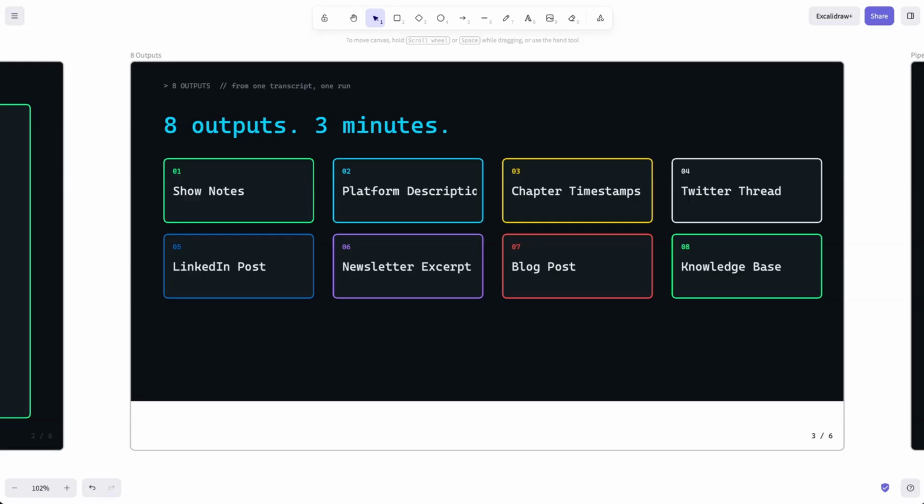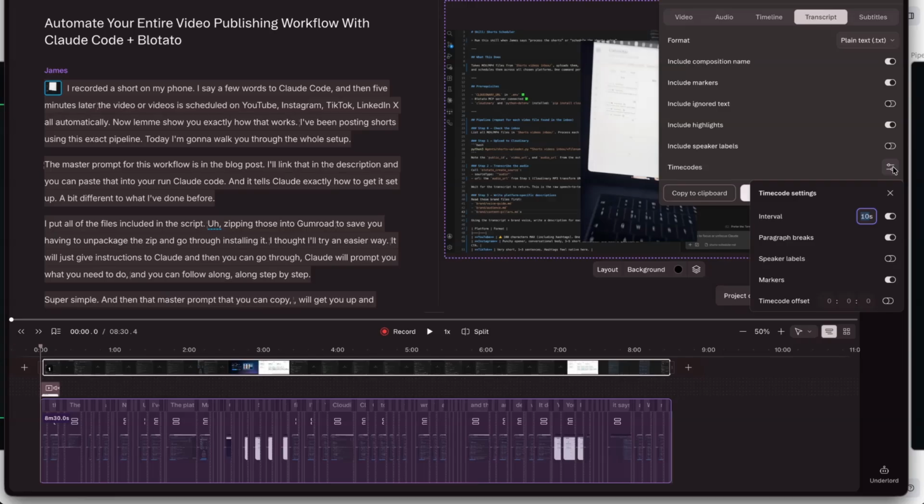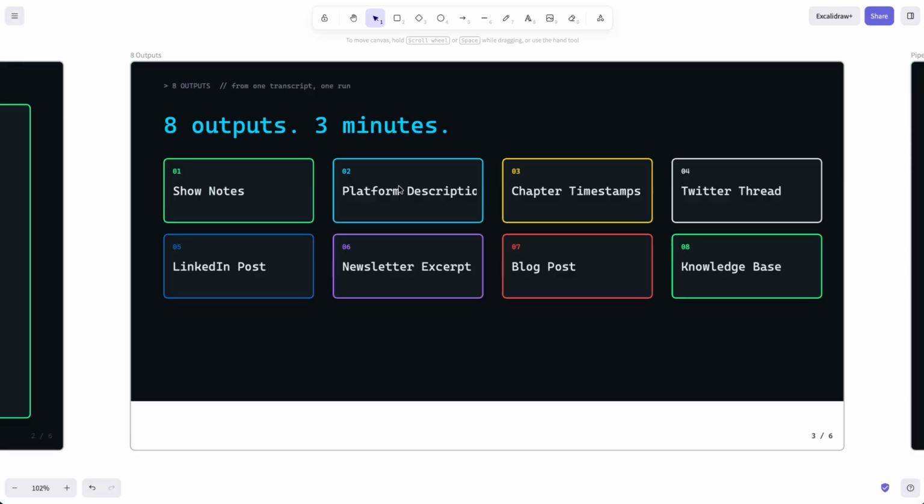Descript transcribes automatically. The moment you finish recording, you've got the full text. And if you have a look in export section under transcript, you can actually put time intervals on this. You can get a TXT file. You just copy it straight to your clipboard. You don't need to run any extra transcription tools. The transcript is your input. Everything else is Claude's job.